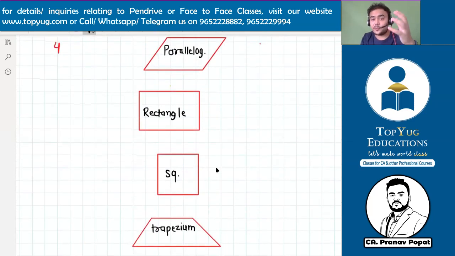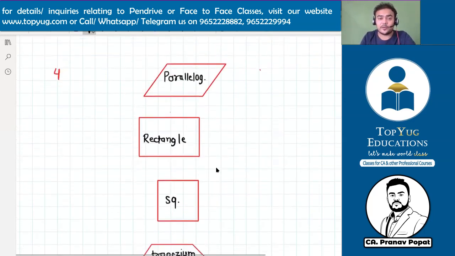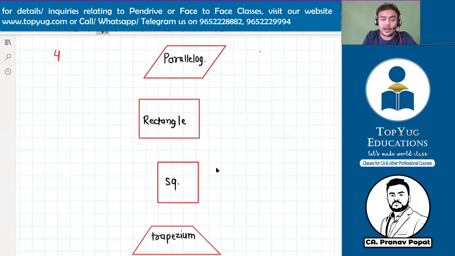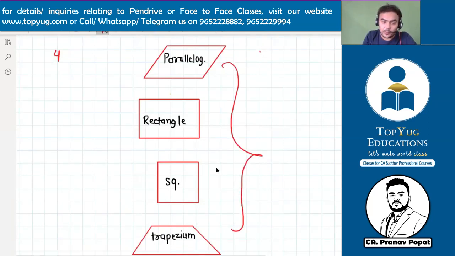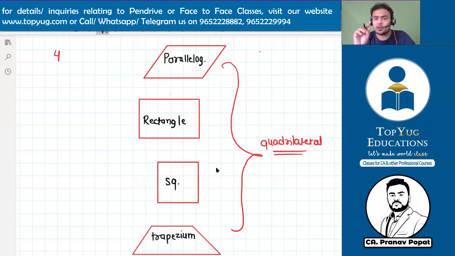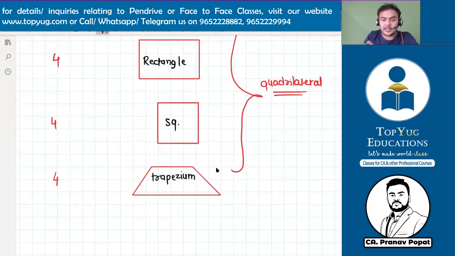But these are four different types of four-sided polygon. What is the name that is common for a four-sided polygon? Is there a name which can be common for all these four? That particular name is quadrilateral. Quadrilateral is not a particular type of shape. Four-sided polygons are called quadrilaterals, and there are different types: parallelogram, rectangle, square, trapezium. All have four sides, all have four line segments.